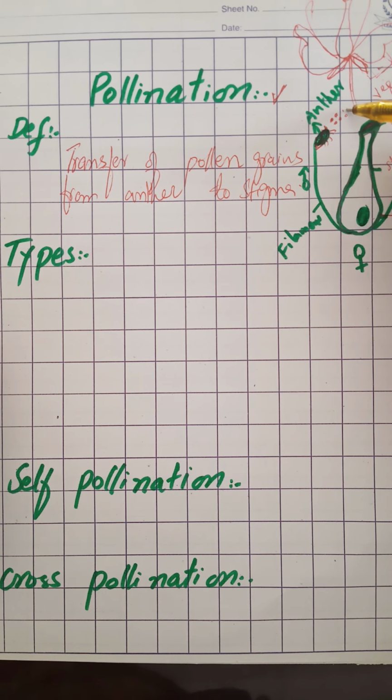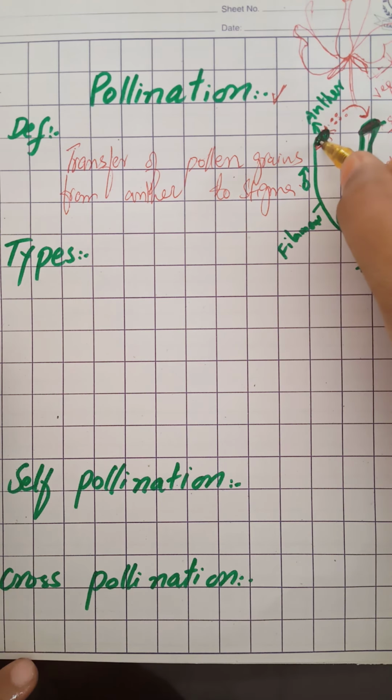Now these pollen grains will move towards the style. This movement of pollen grains from anther to stigma is known as pollination. The surface of the stigma is sticky. Pollen grains stick here and move inside.